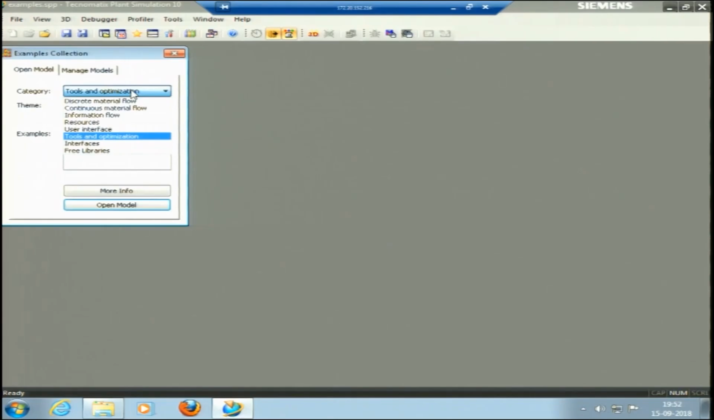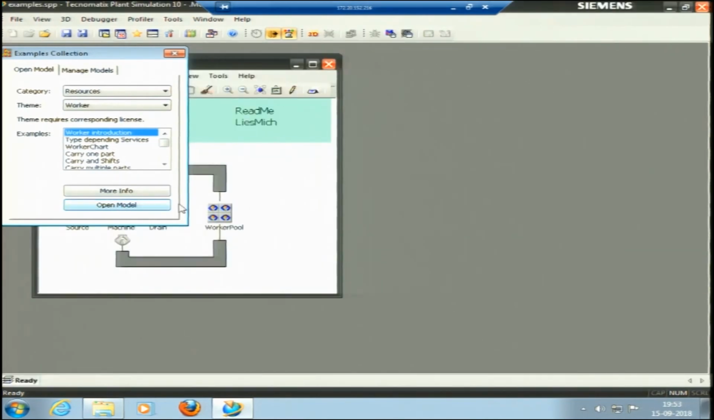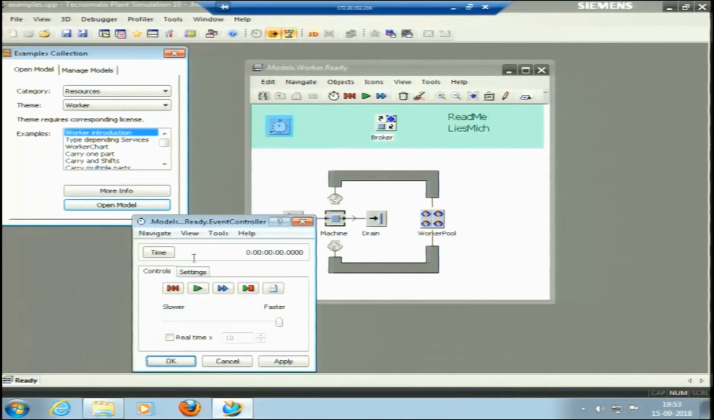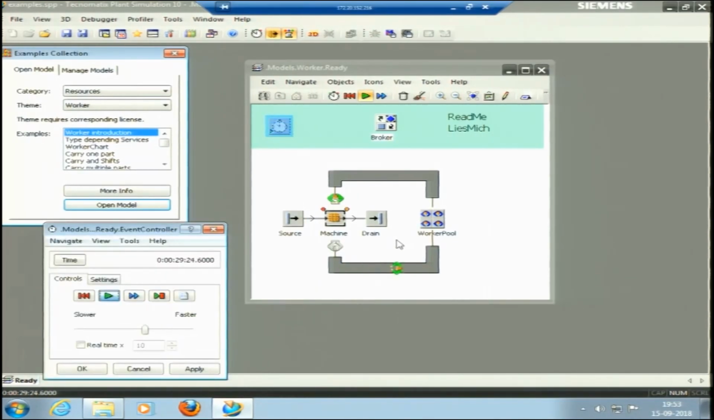Then in resources I can see broker and animation. So, shift calendar, worker. I will show you a worker introduction. Okay, this is the worker introduction model. In this case you can see the workers are just introduced into the machine, and if we run this, let me try to make it a little slower. Apply, now run. You can see the workers who are running it.